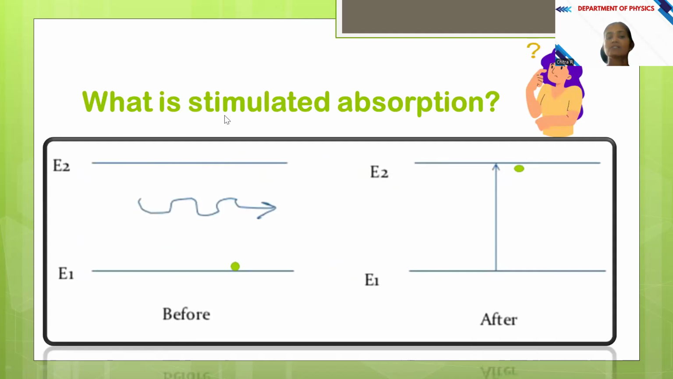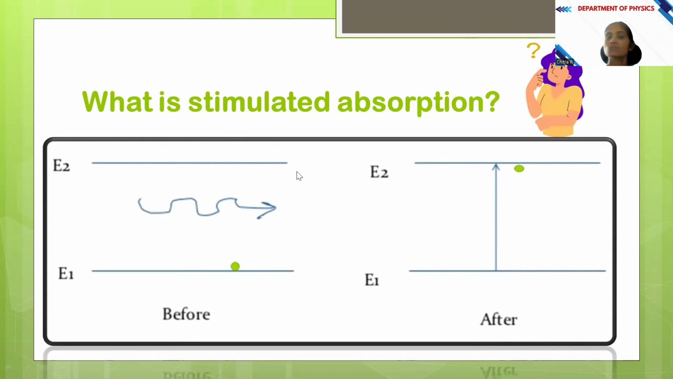So the first one is stimulated absorption. This is an energy level diagram. E1 denotes the ground state energy level and E2 denotes the excited state energy level. Stimulated means it is not a spontaneous process. It is not occurring on its own. We are going to stimulate, we are going to induce.